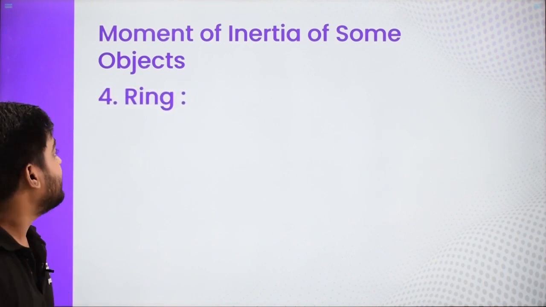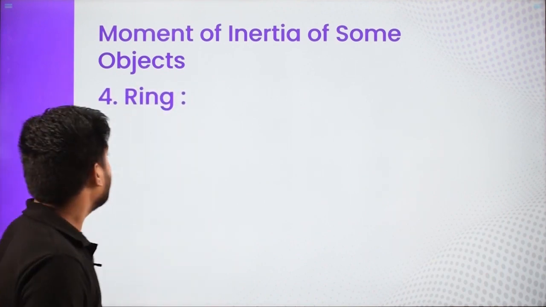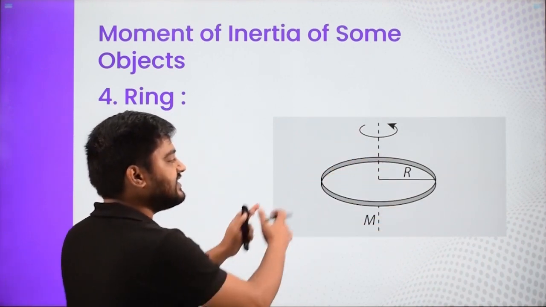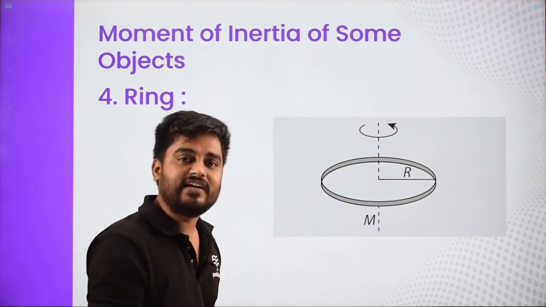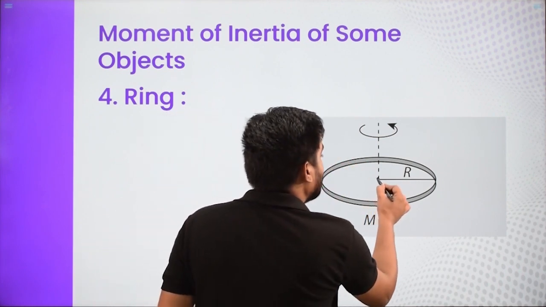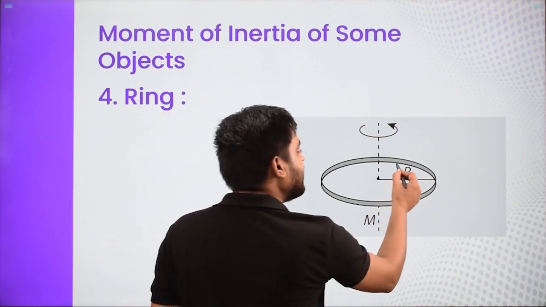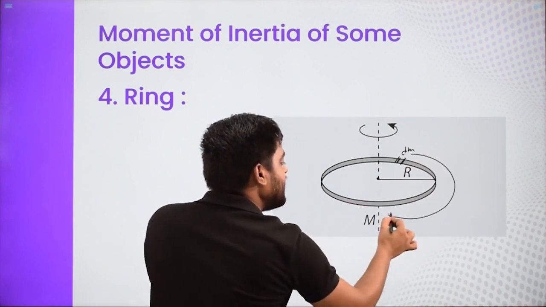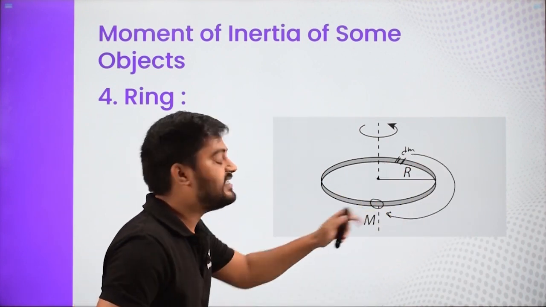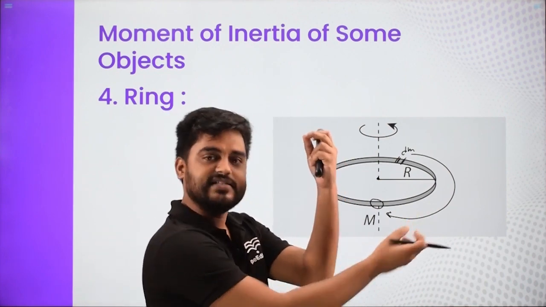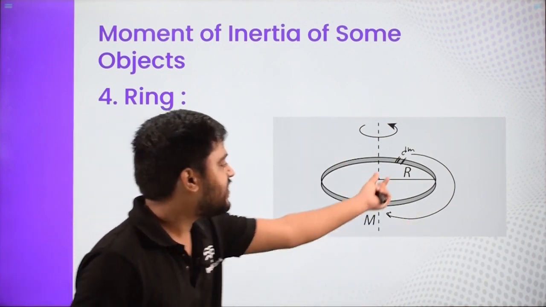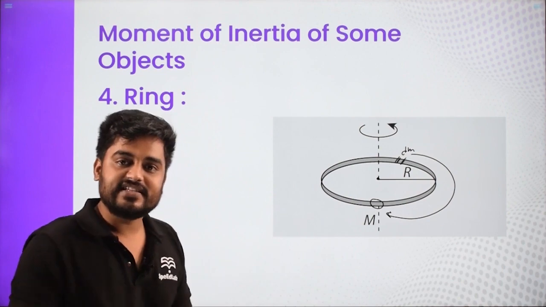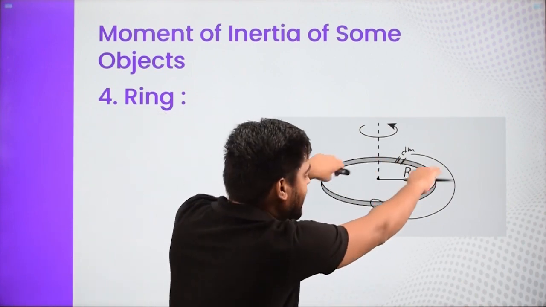Now let us discuss the next case, that is the ring. For the ring, I have this ring and I have to find the moment of inertia about this axis, which is perpendicular to the plane of the ring and passes through its center. For that, what I am going to do is take this mass, which is dm, and shift it all the way to this point. So this dm now lies over here. See, when I rotate it about the disk, the distance of this dm is never changing from the axis. Its initial distance was r and now its final distance is always r, right? So you can do that when you take the entire ring over here.